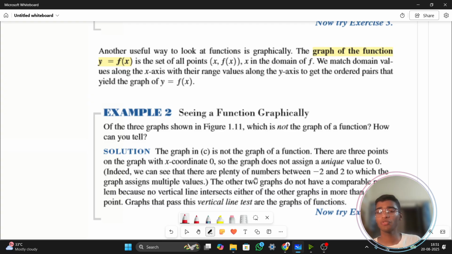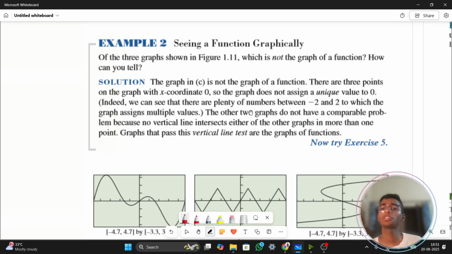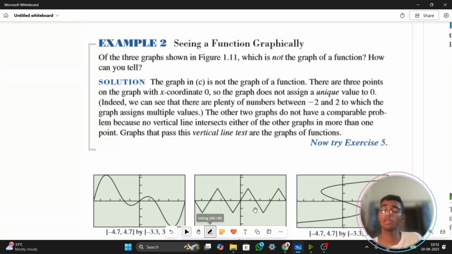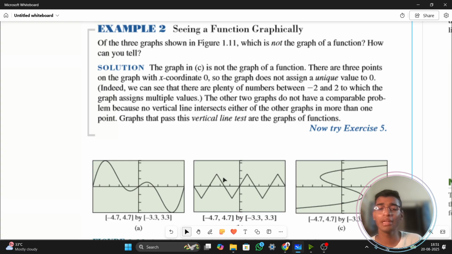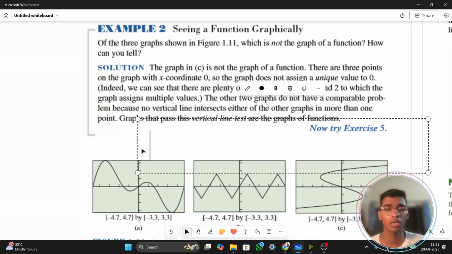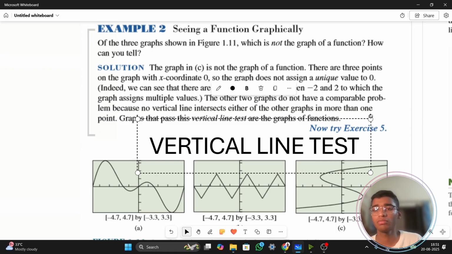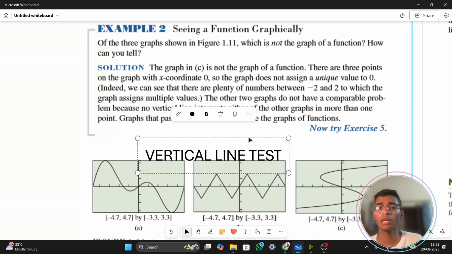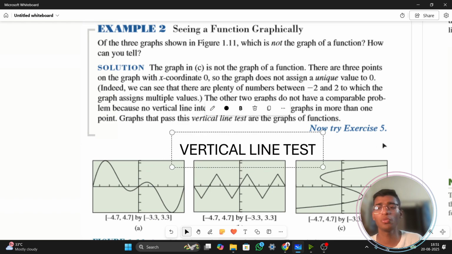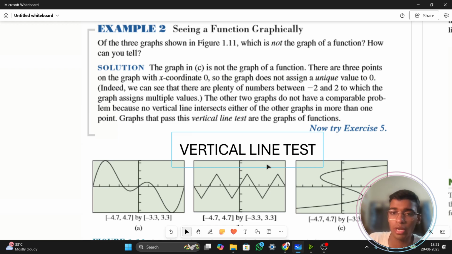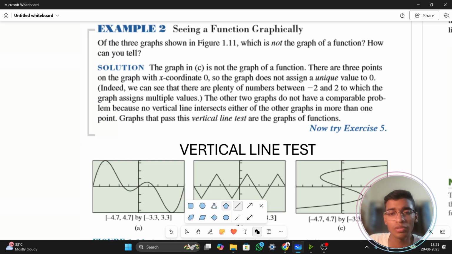Now, another method is to find whether the thing which you are seeing in the graph is actually a function or not. There is something which is called a vertical line test. By the name only you're understanding, vertical line test means something to do with vertical lines. If you want to identify a function instantly, just draw vertical lines all across the graph and see that your vertical line should be cut by the graph at only one point.